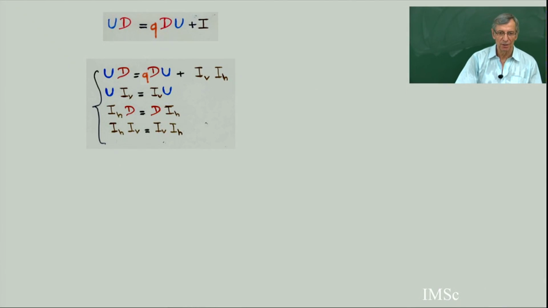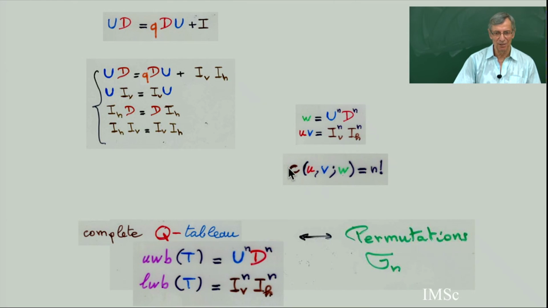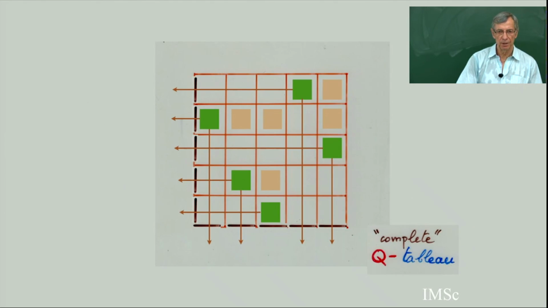I just repeat, we have done permutations, where the upper border was the word with U and D, and the lower border was the word with only identity operators. I need two colors because there are two terms here. This is the minimum possible number of colors. So in this new language, for the words U, UV and the word W, you can write n factorial equals C of UVW, like this. So there was the complete Q tableau for permutations.